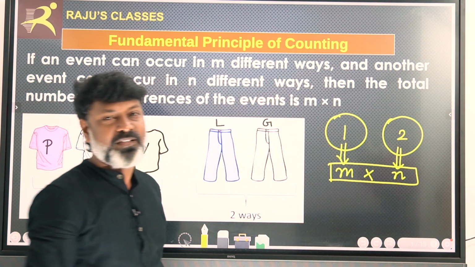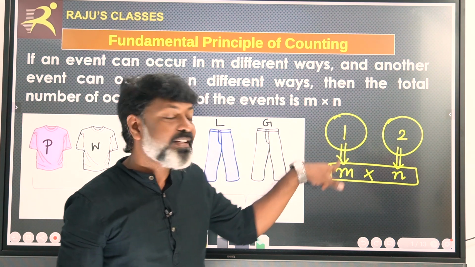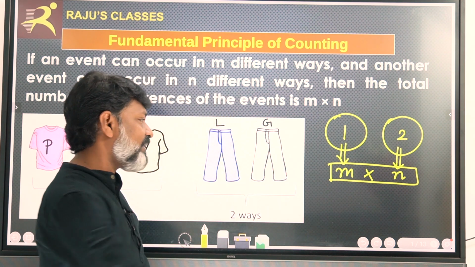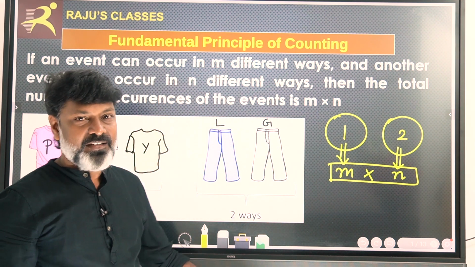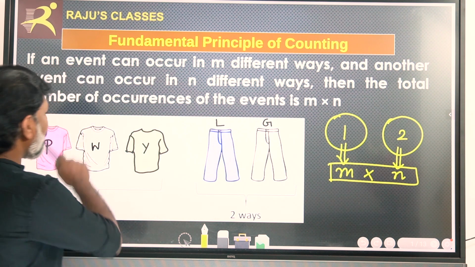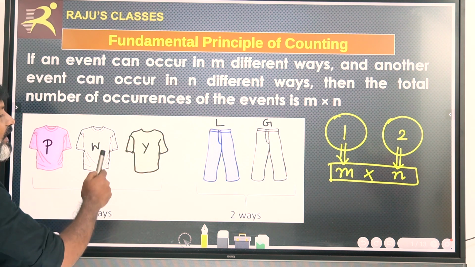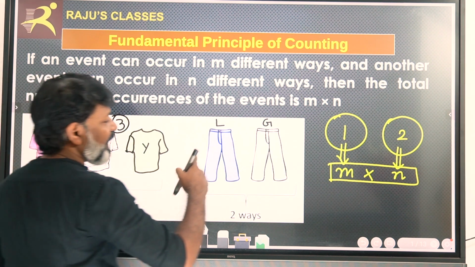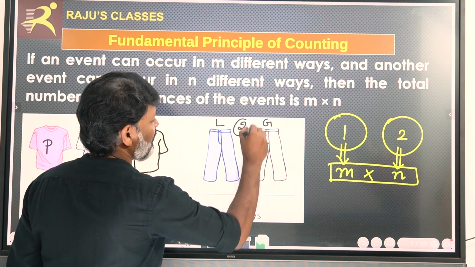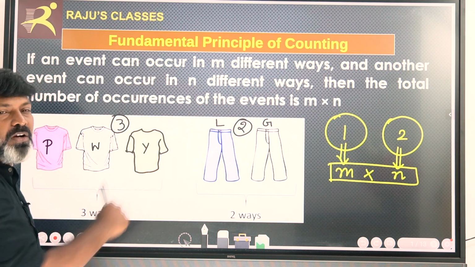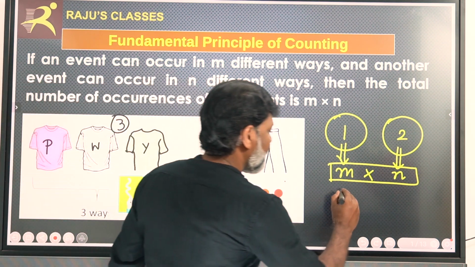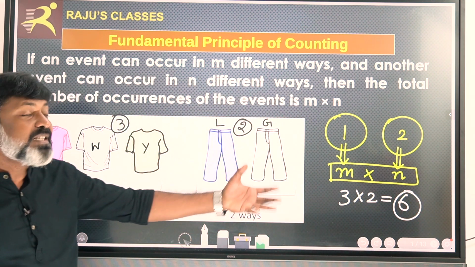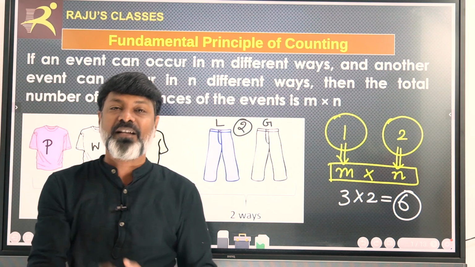This is very important. Once again, event number 1 can occur in m ways, event number 2 can occur in n ways. The maximum possible possibilities are m cross n, m multiplied by n. For instance, let us take an example. Suppose here I have 3 t-shirts, pink color, white color, yellow color. Now there are 3 t-shirts here, and I have 2 pants of different colors. So the maximum possible combination will obviously be 3 multiplied by 2, which is 6. There are 6 possible ways that these t-shirts and pants can be combined together.